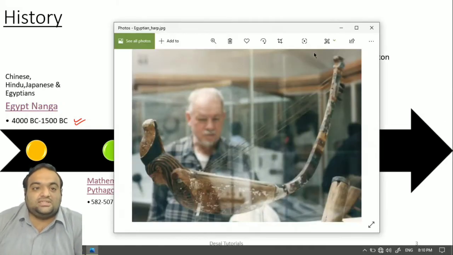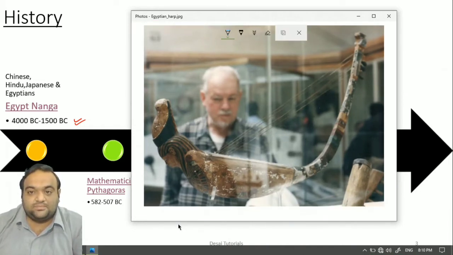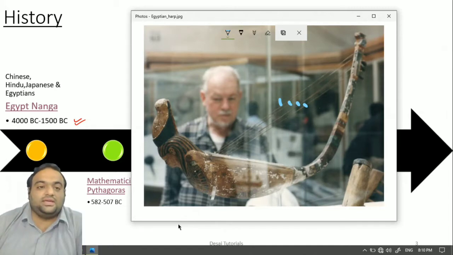As you can see here, this was the first thing which was observed in the culture of Hinduism, Chinese, Japanese and Egyptians. This is what we call Nanga, as you can see in the image. When you start hitting this clip, it will sound different, and people used to enjoy and pass their time with the help of this instrument.